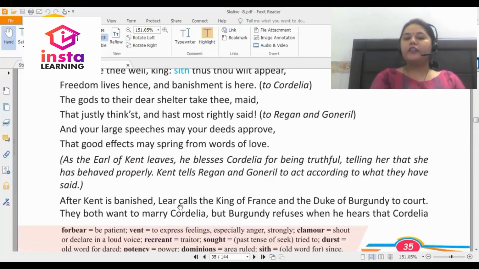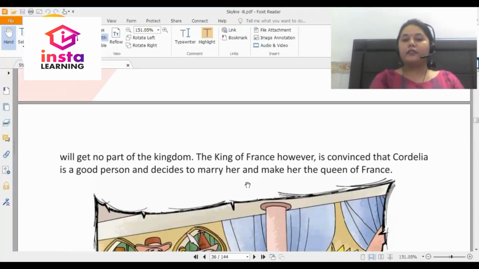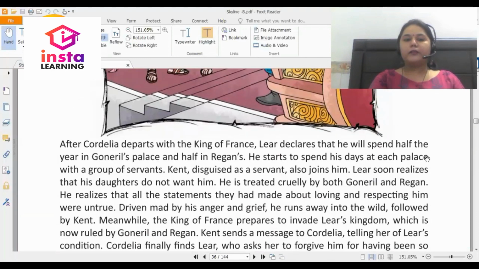After Kent is banished, Lear calls the King of France and the Duke of Burgundy to court. They both want to marry Cordelia, but Burgundy refuses when he hears that Cordelia is not going to get any part of the kingdom. The King of France, however, is convinced that Cordelia is a good person and decides to marry her and make her the Queen of France.